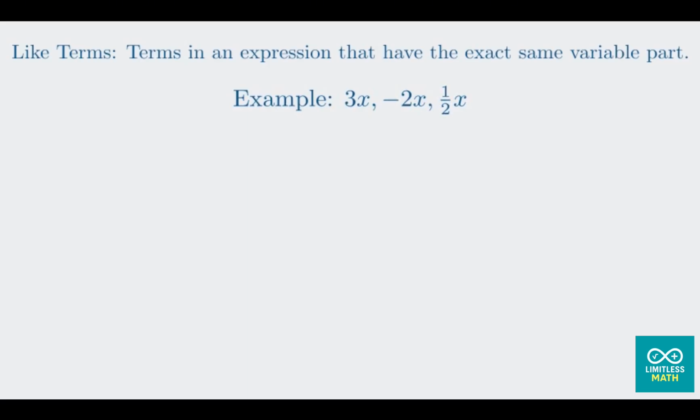That's the key. However, 3x squared and 5x are not like terms. Why? Because the variable parts are x squared and x. They look similar, but the exponents are different, which makes them different terms. The goal of combining like terms is to simplify an expression by adding or subtracting the coefficients of terms with the same variable part. Let's tackle our first example.